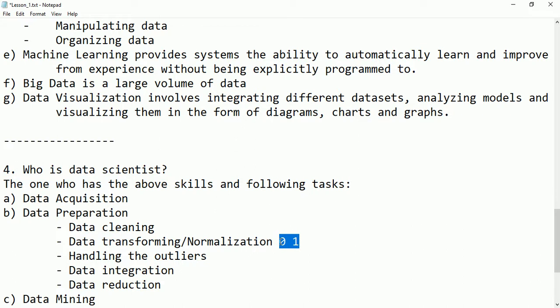Or maybe we are using Z-score normalization. In Z-score normalization, the data will be arranged between -1, 0 and 1. So the whole range will be adapted to this range. This is called data normalization, or data transformation.